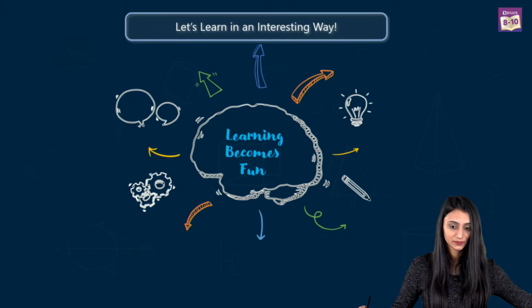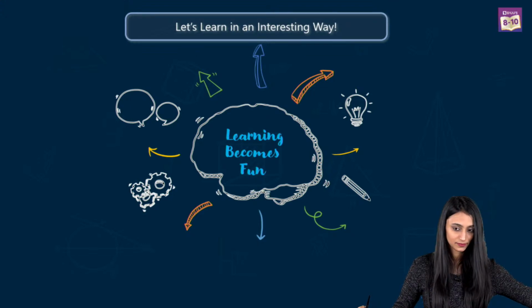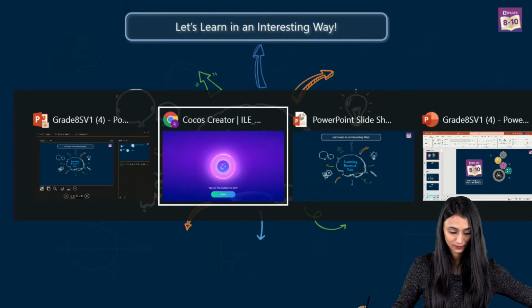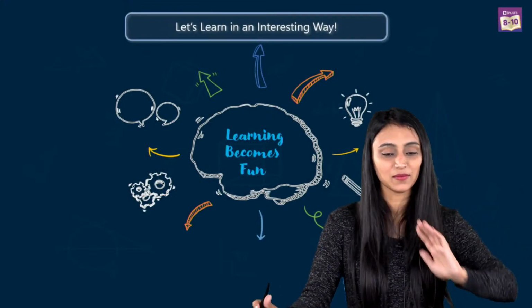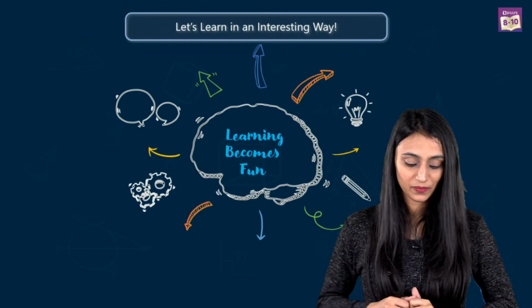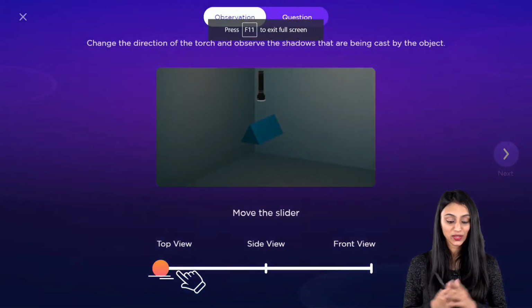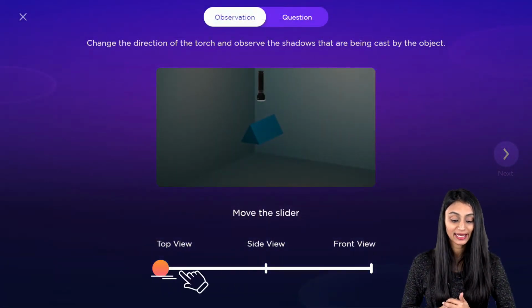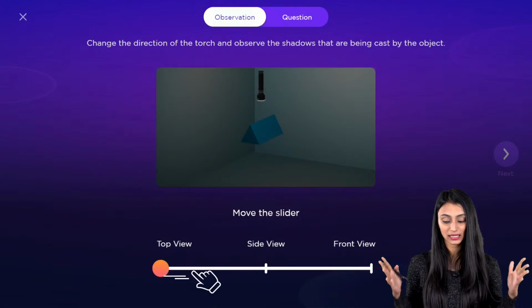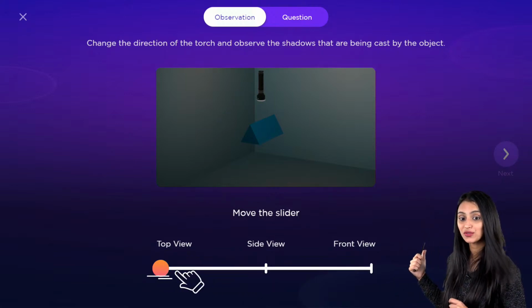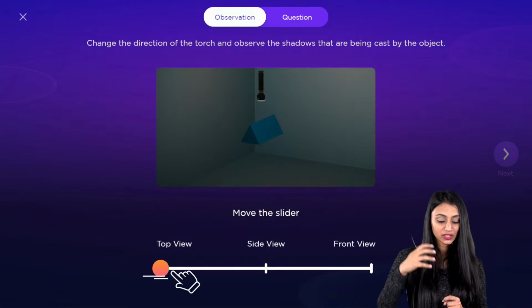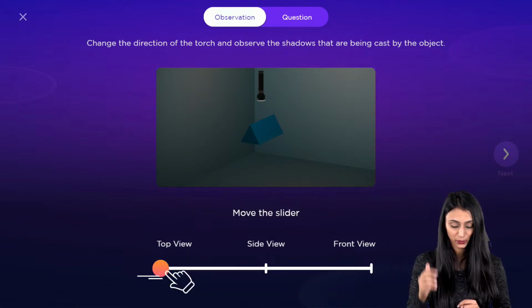Here you can change the direction of the torch and observe the shadows that are being cast by the object. You can see this object on your screen, and you can see the torch. I'm going to show you the different views of the shadow that it's making.